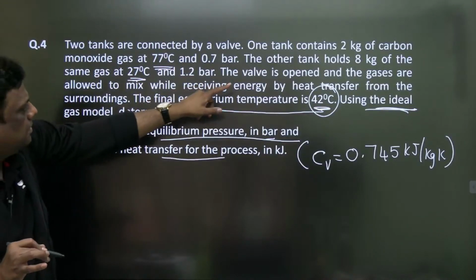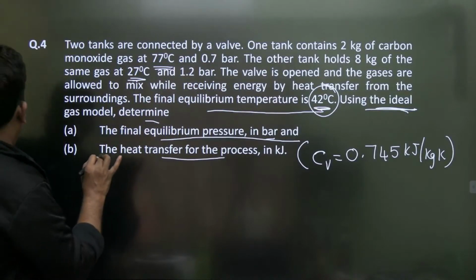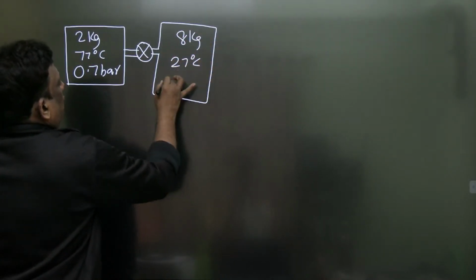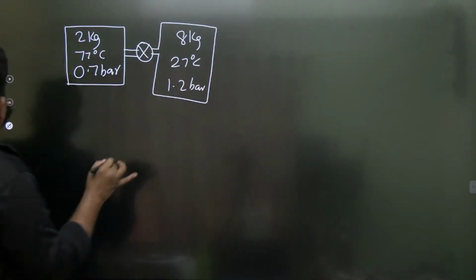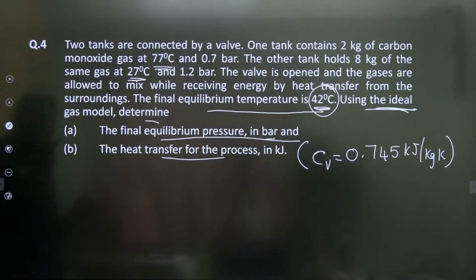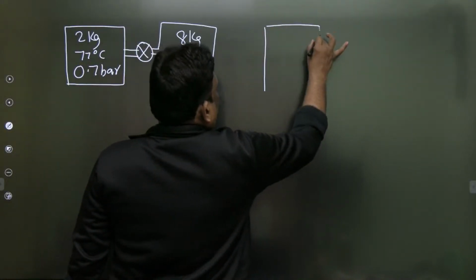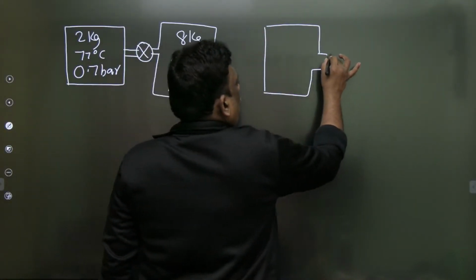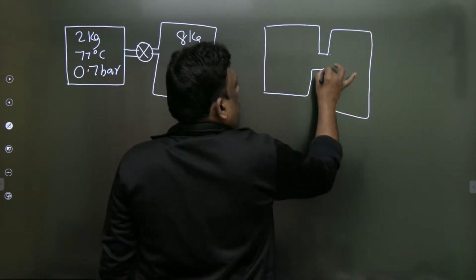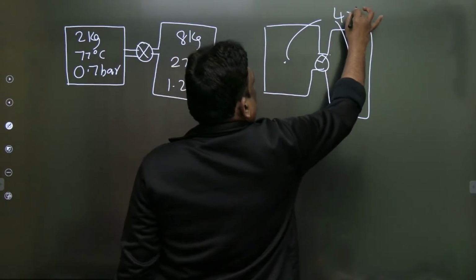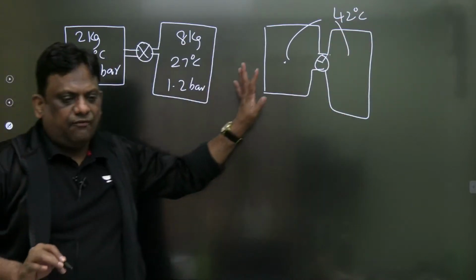The other part is 8 kg at 27 degrees centigrade and 1.2 bar. The valve is opened and the final equilibrium temperature of the mixture is 42 degrees centigrade. So he is asking what is the final pressure.